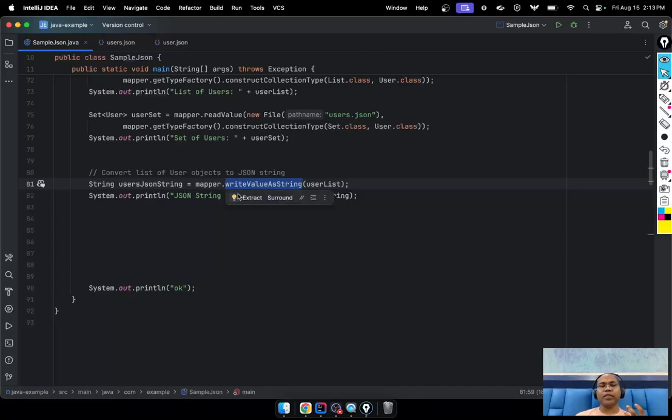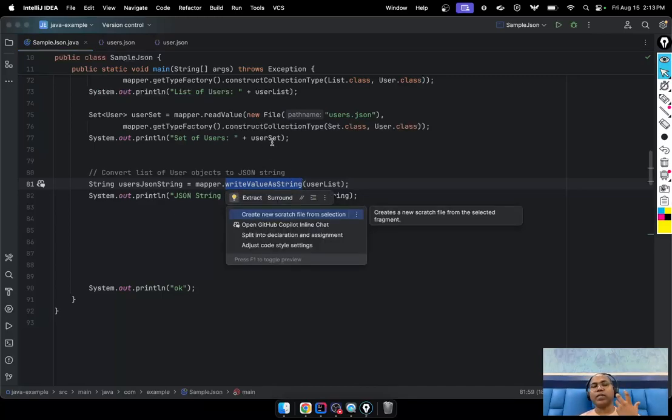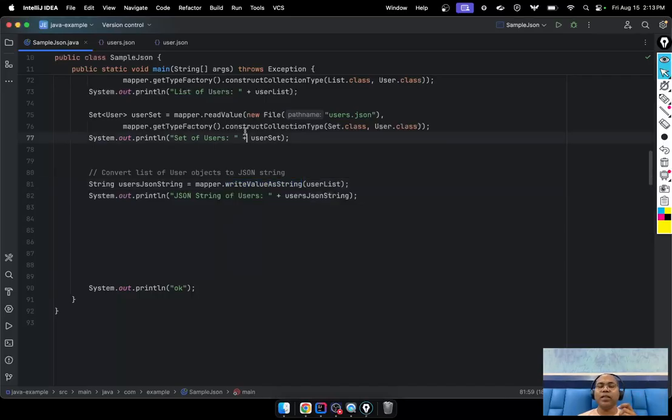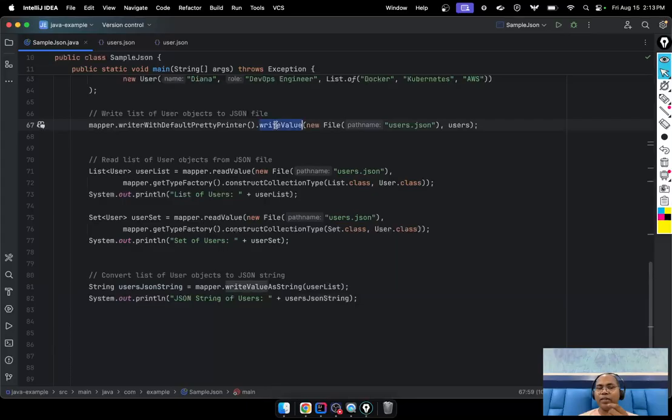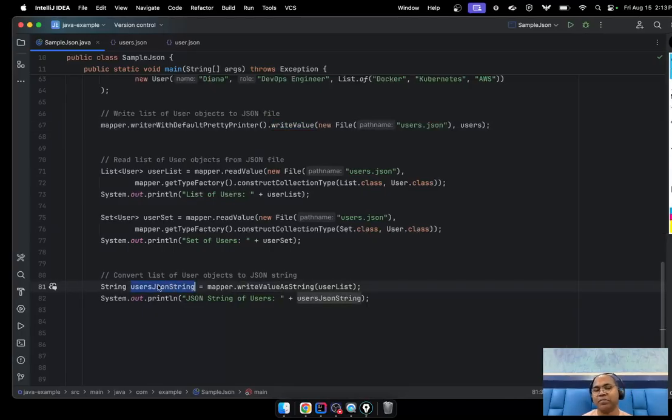So here you can say whenever you are going to convert a Java object to a file or a string representation, in the file we have to write the file, or if you don't want to write, write value as a string returns the string representation.